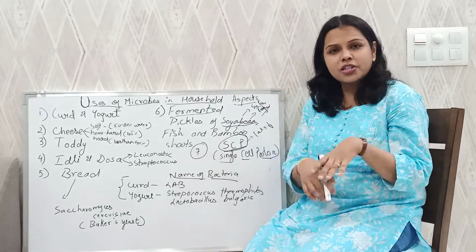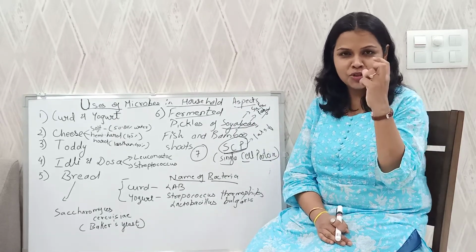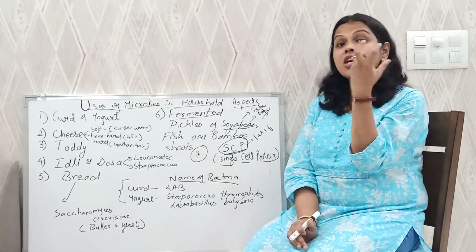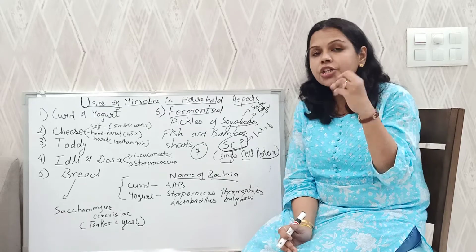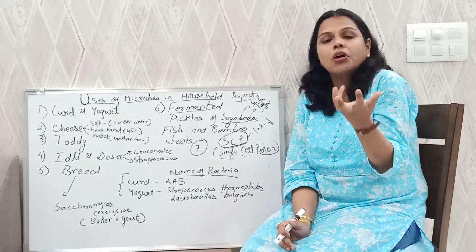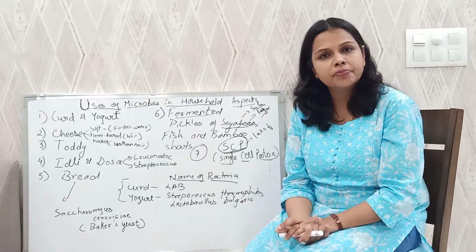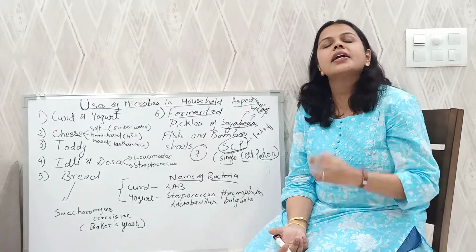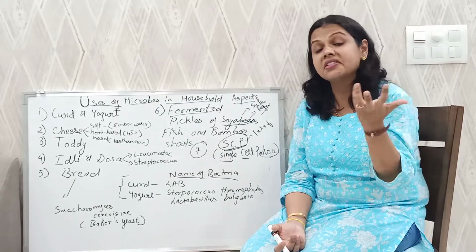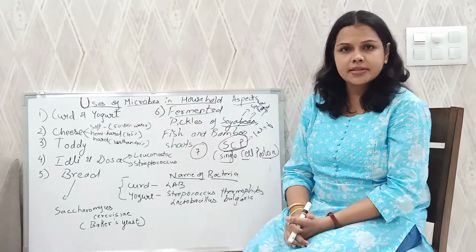You all must have seen Tom and Jerry when you were kids, isn't it? So the cheese in Jerry's hand, what is that? That's a Swiss cheese. And Swiss cheese has many holes in it. So what are these holes? These holes are nothing but carbon dioxide, because the cheese is also prepared through fermentation. So the gas that is released is carbon dioxide. So Swiss cheese has many holes because of carbon dioxide. In this way we prepare cheese.